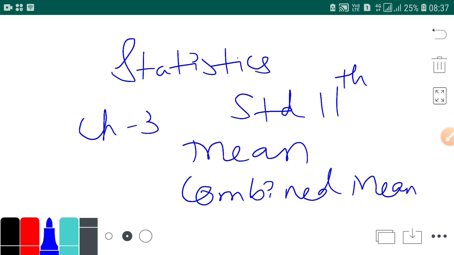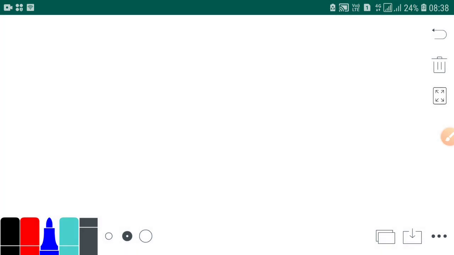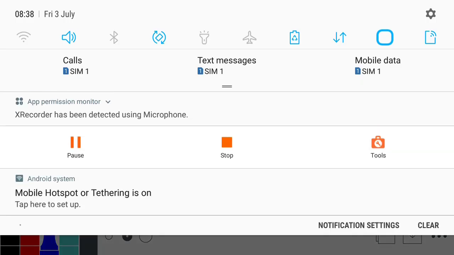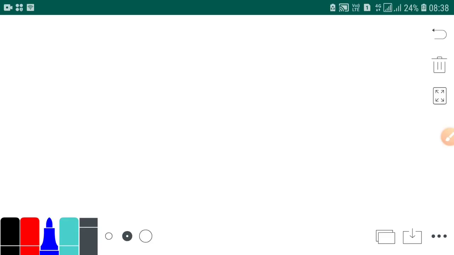What have we completed? A topic called combined mean. In the topic of combined mean, I have given you homework, sum number 3.24. I have given you homework 3.2, sum number 4.